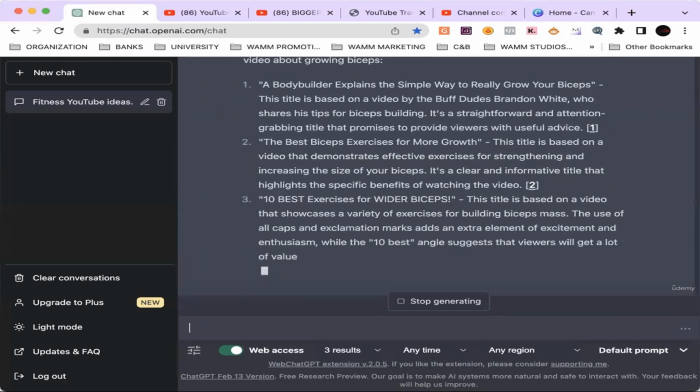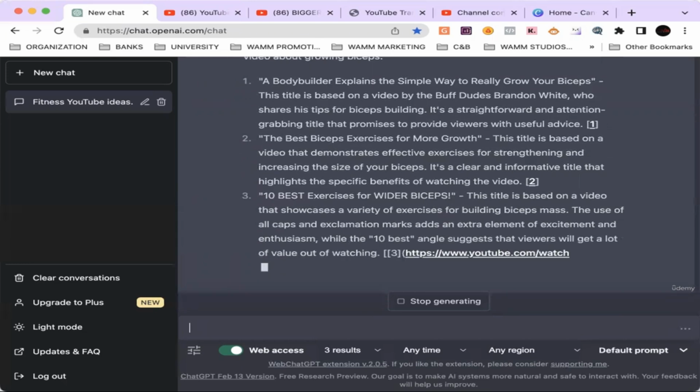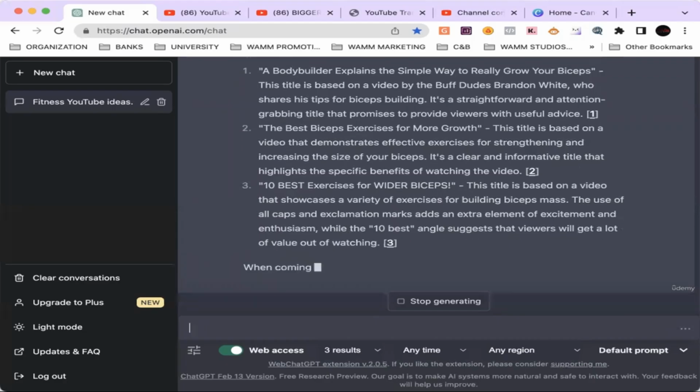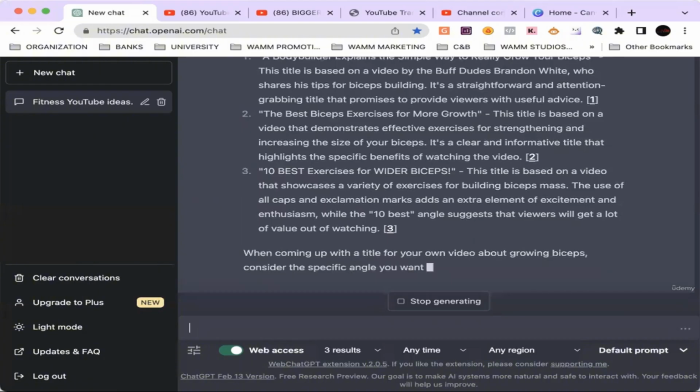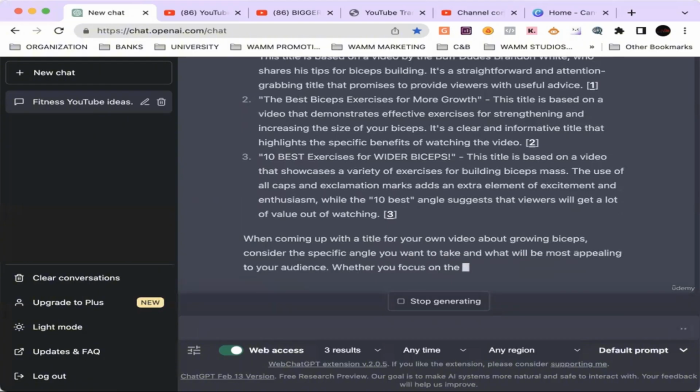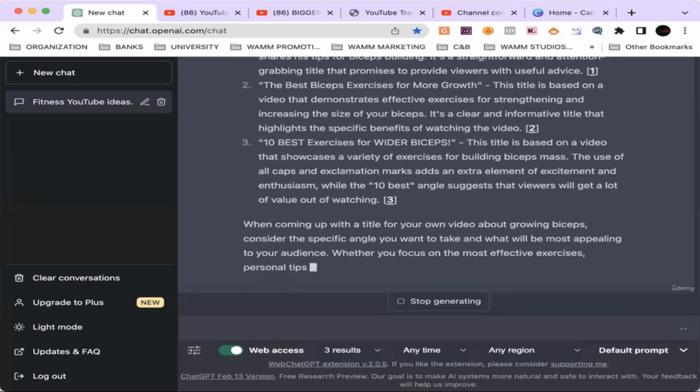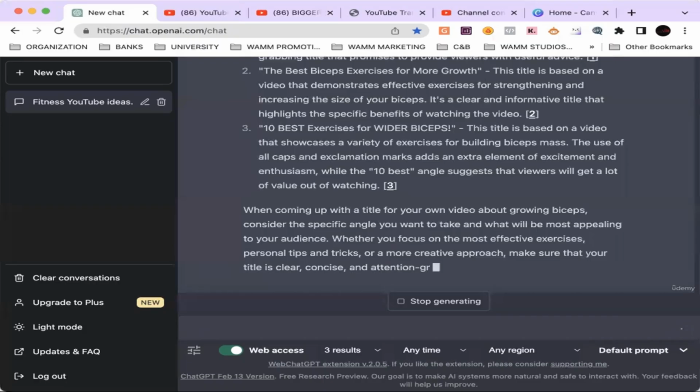The best biceps exercises for more growth. All right. And then also under it is kind of telling you where the title came from. It's kind of giving you context. So that's awesome. Next one, 10 best exercises for wider biceps. These are some great topics.